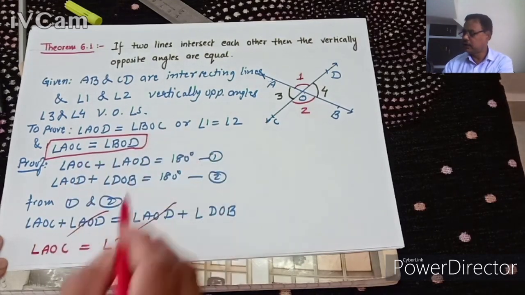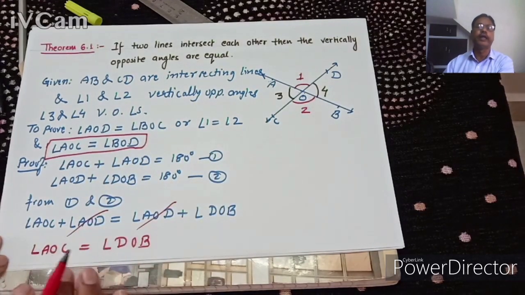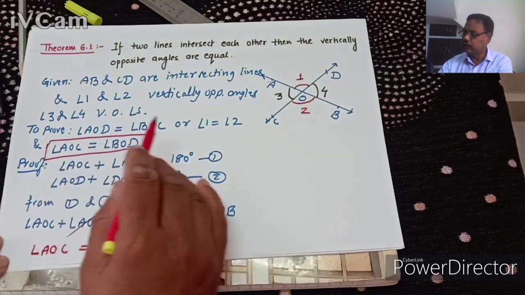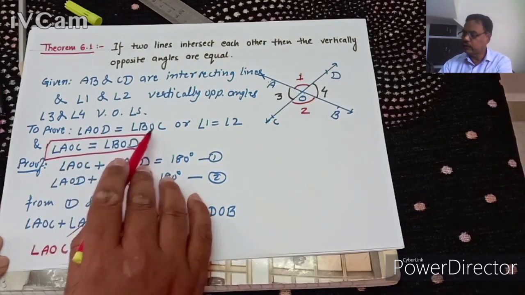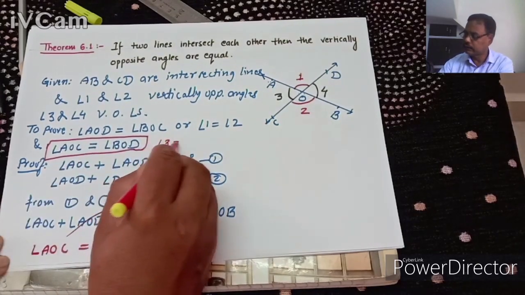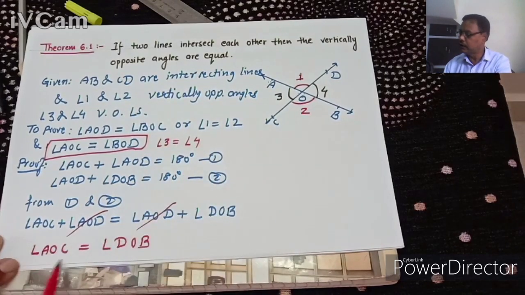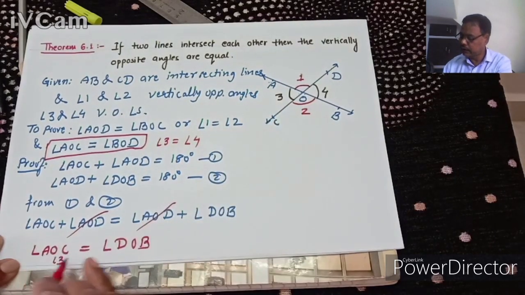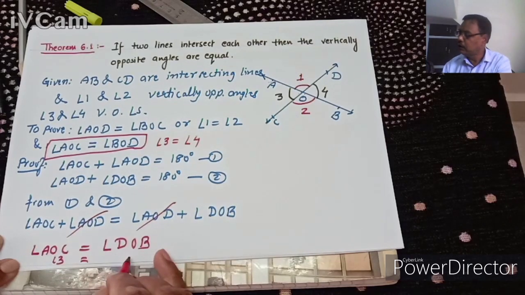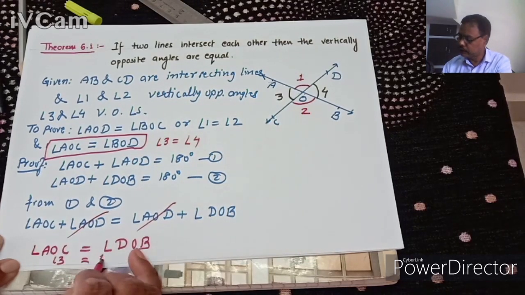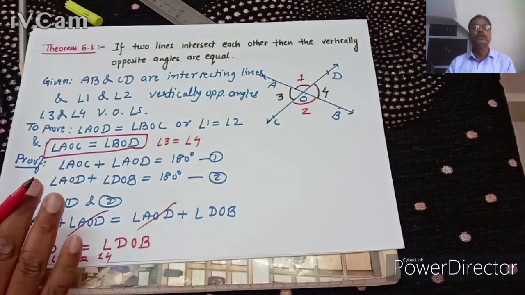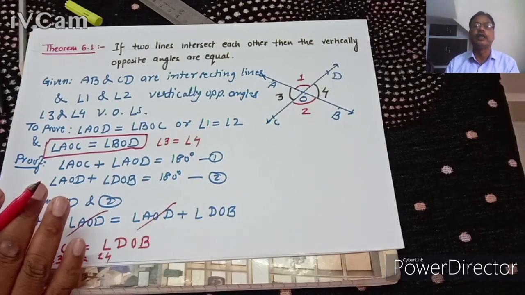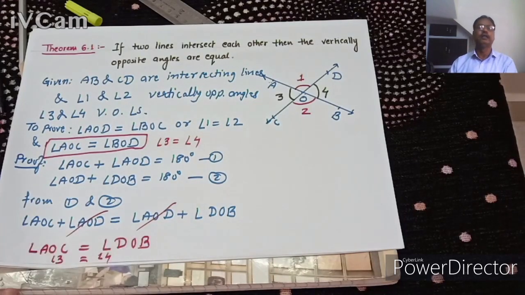The other pair can also be proved in the same way. We can write similarly angle AOD equal to angle BOC, or angle 1 equal to angle 2. AOC is angle 3 and BOD is angle 4, so we can write angle 3 equal to angle 4. So in this way we have proved that if two lines intersect each other, then the vertically opposite angles are equal. This is the proof of this theorem.